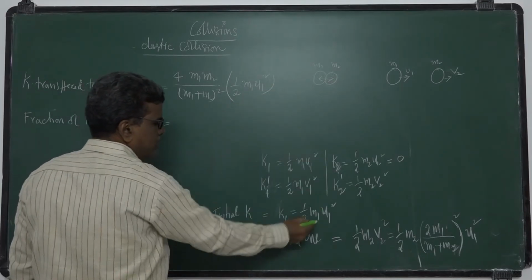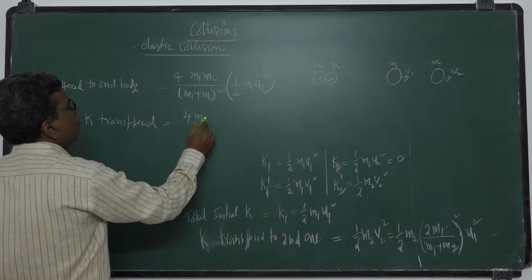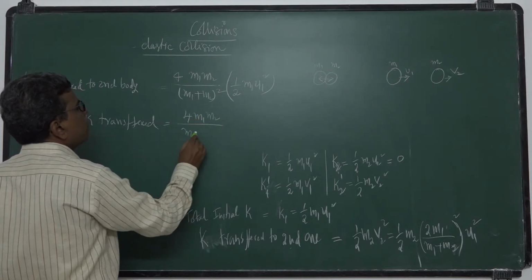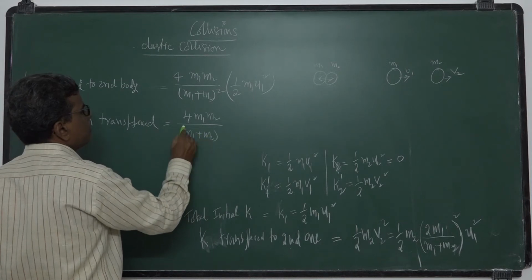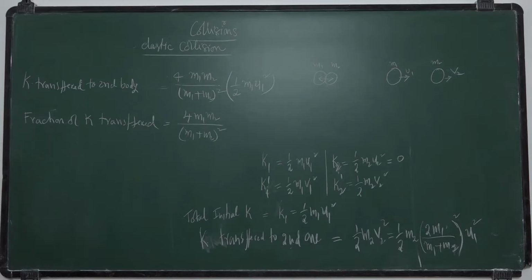Half m1 u1 square will get cancelled, and you will get 4 m1 m2 by m1 plus m2 whole square. So this much of the kinetic energy will transfer to the second body.